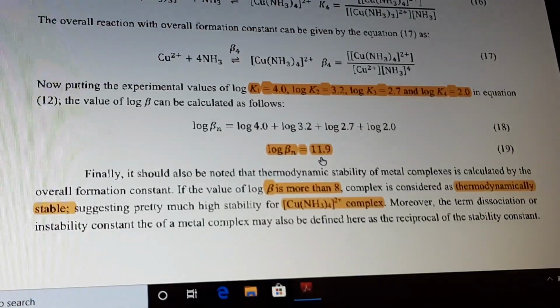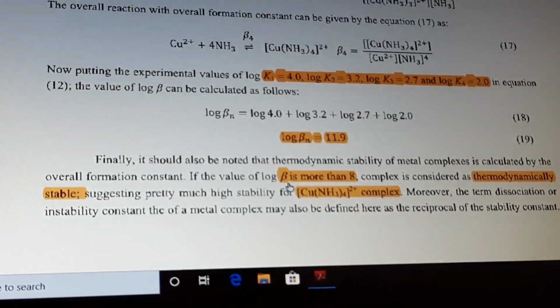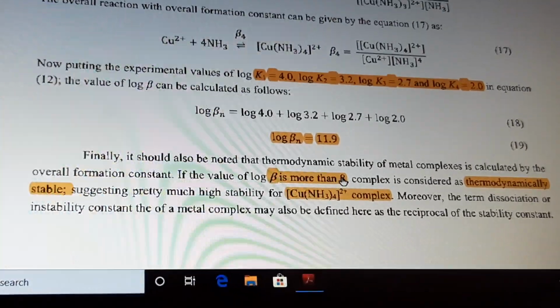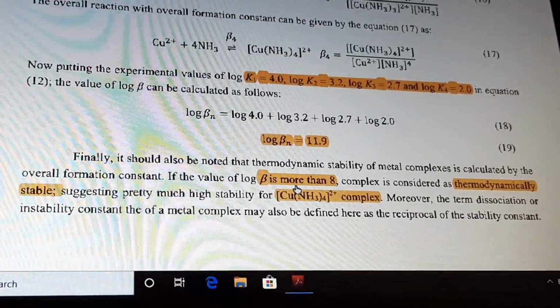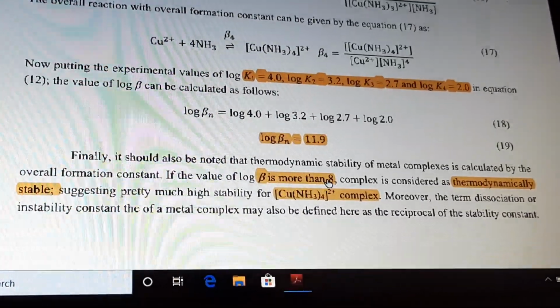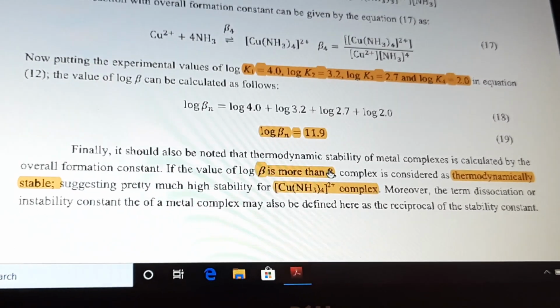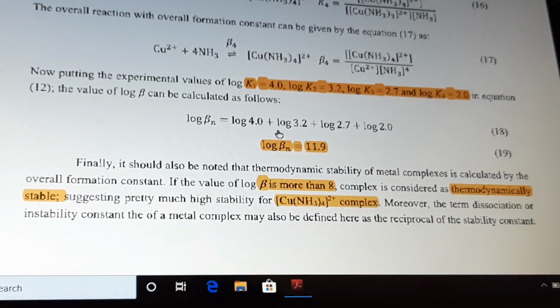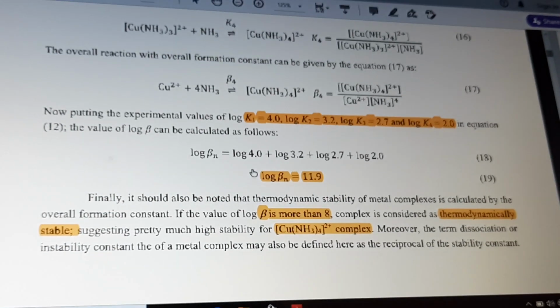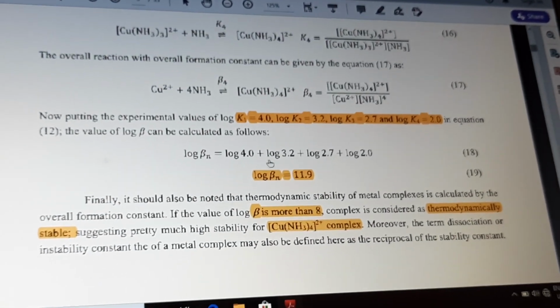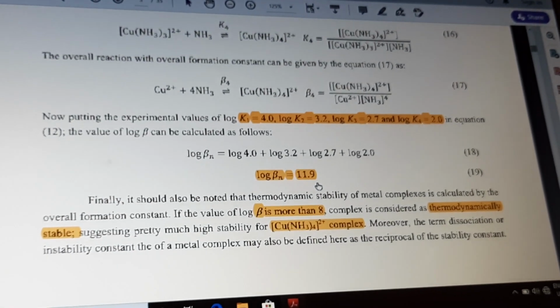So whenever the overall stability constant value, that is beta, is more than 8, the complex is considered thermodynamically stable. The value we got for the amine complex of copper is 11.9, which is more than 8.